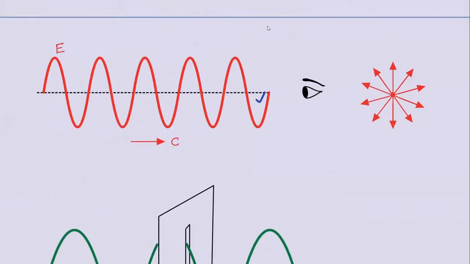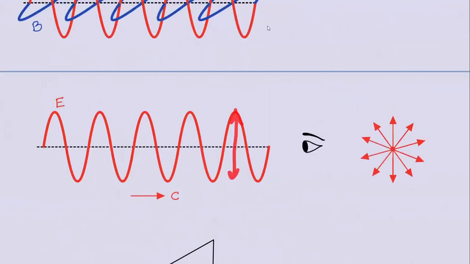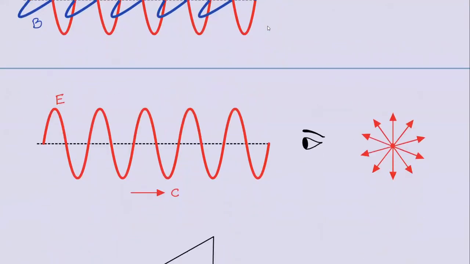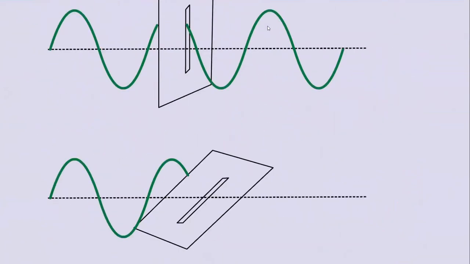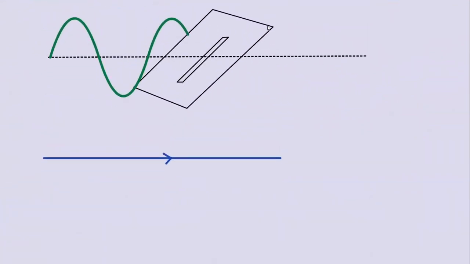In this case, what is the plane of vibration? Tell me. The screen itself is the plane of vibration. A wave can vibrate in the plane or perpendicular to the plane. It can vibrate in any plane, all 360 degrees. Now, how can we indicate that onto this light ray? That's a serious question here.